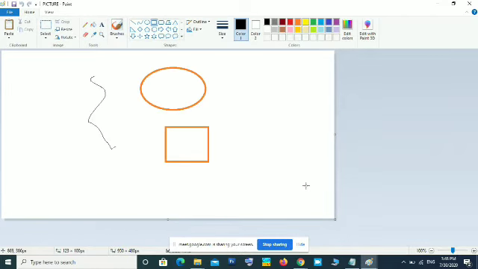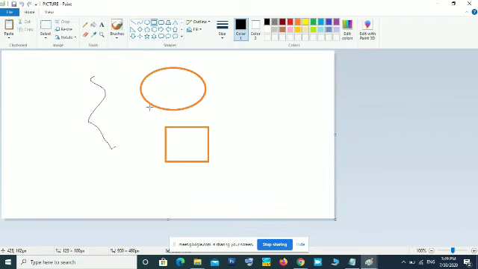Now that image is taken from that hard disk or your storage to your memory. When we are working, that picture is in our computer memory. It is not permanently in our memory. Whenever we turn off our computer, what is in our working memory will be lost. So if we want it on a later day or a later stage, we want to save it in a permanent storage. That is our hard disk. That process is known as saving.